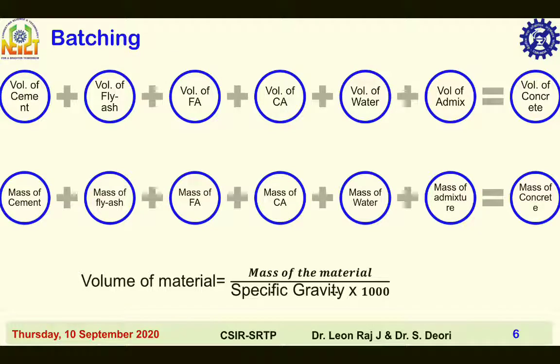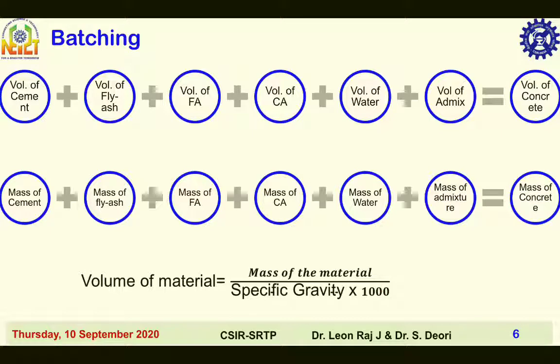Batching of standard grades of concrete. Volume of concrete is equal to volume of cement plus volume of fly ash plus volume of fine aggregate plus volume of coarse aggregate plus volume of water plus volume of admixture. Mass of concrete is equal to mass of cement plus mass of fly ash plus mass of fine aggregate plus mass of coarse aggregate plus mass of water plus mass of admixture. Volume of material is equal to mass of the material divided by specific gravity into 1000. Here volume of material in meter cube, mass of material in kilograms, specific gravity dimensionless, density of water that is equal to 1000 kilogram per meter cube.